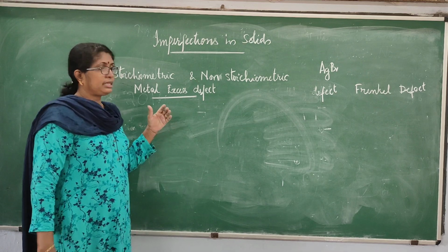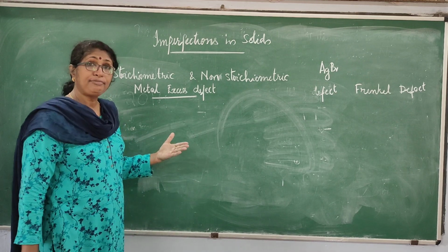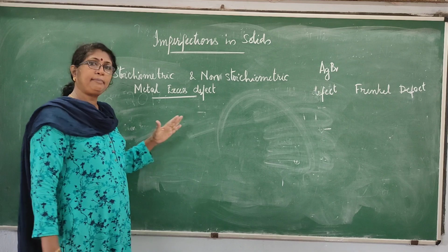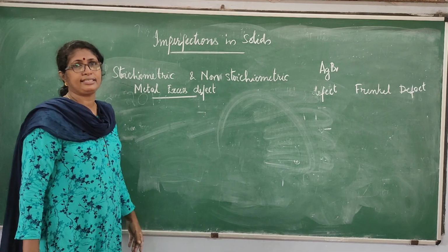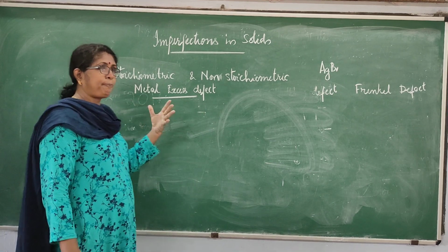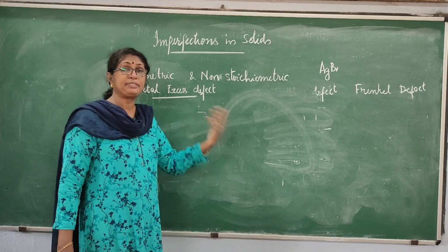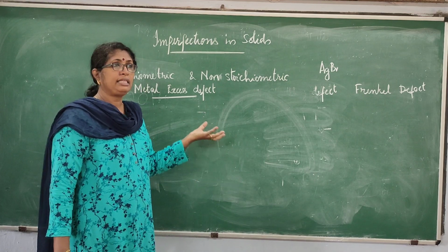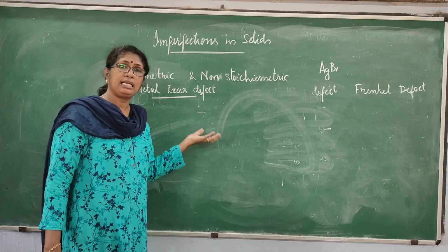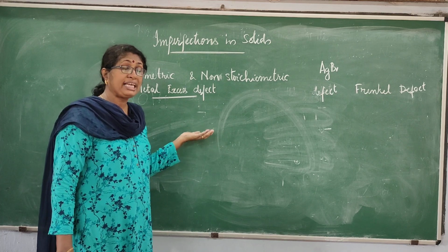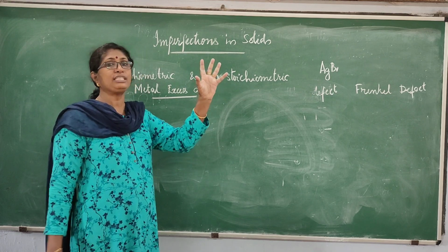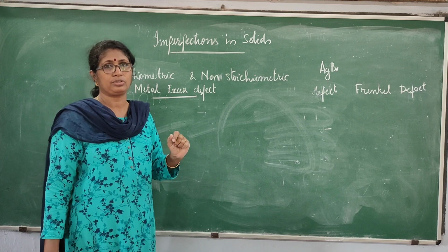See, when anions are absent from the lattice site, then metal ions will be in excess, isn't it? And if anions are absent from the lattice site, the crystal will lose its electrical neutrality. But to keep the electrical neutrality, that site will be occupied by electrons.